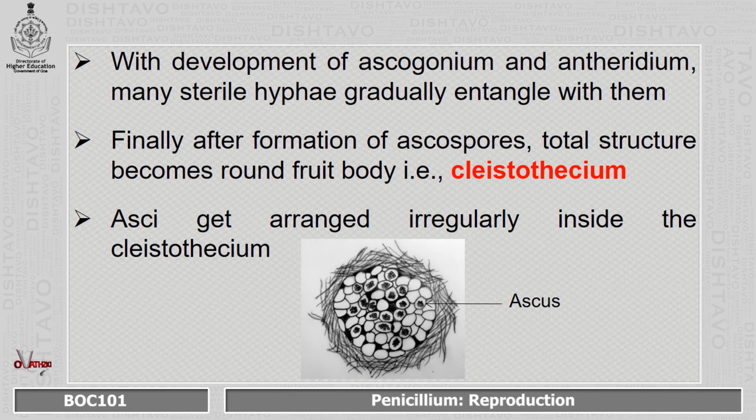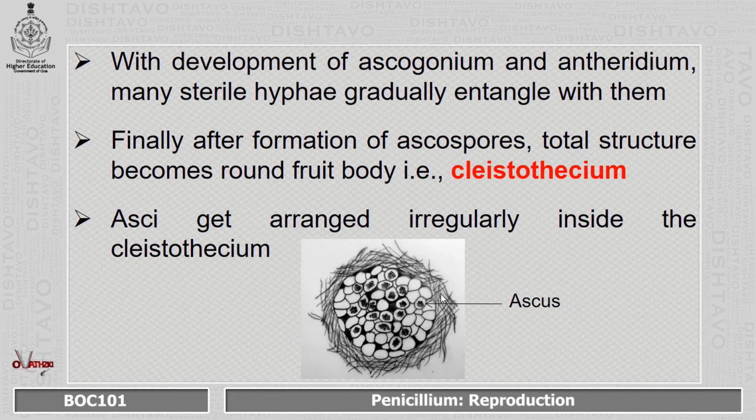With the development of ascogonium and antheridium, many sterile hyphae gradually entangle with them, and finally after formation of ascospores, the total structure becomes a round fruiting body which is called cleistothecium. This is the cross section of cleistothecium.